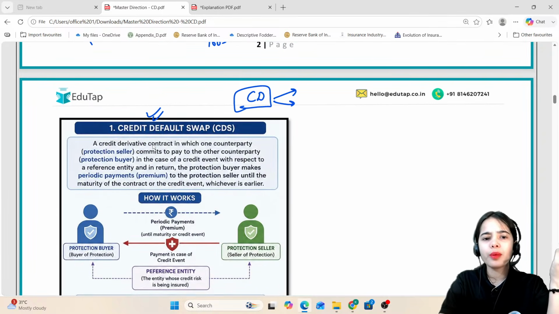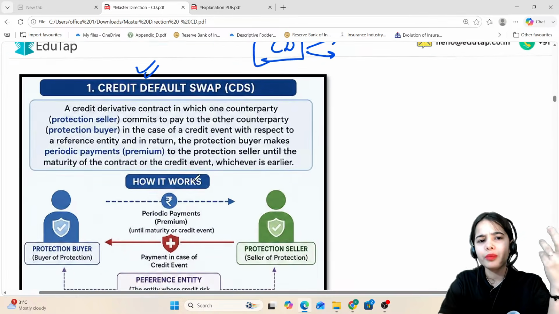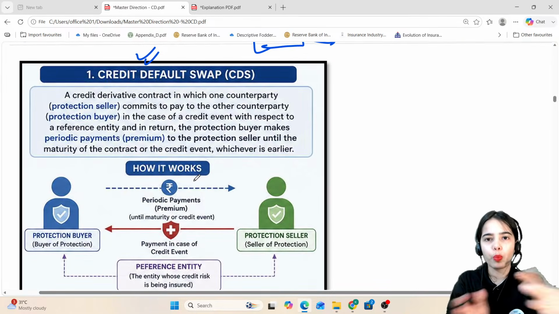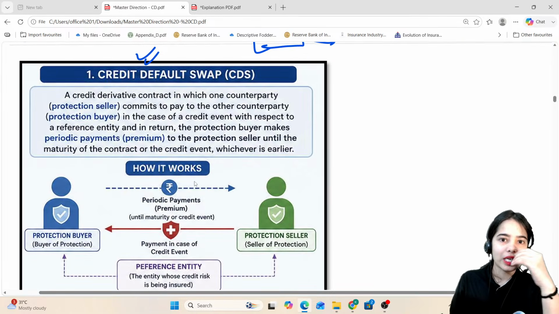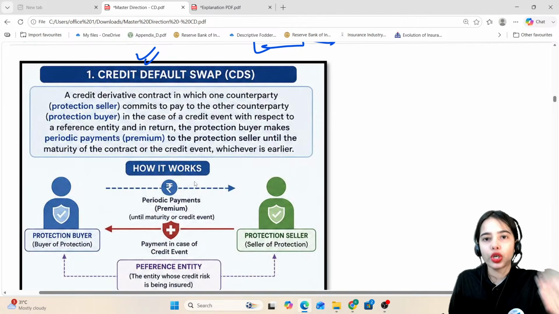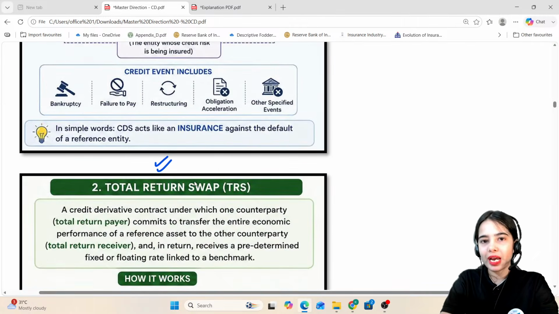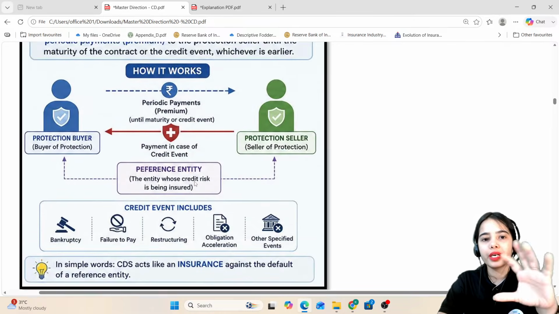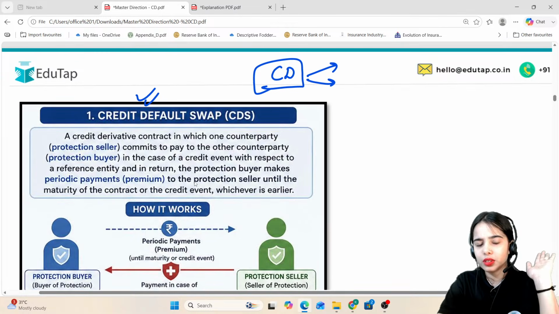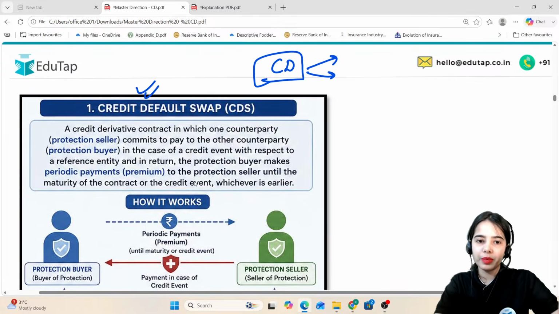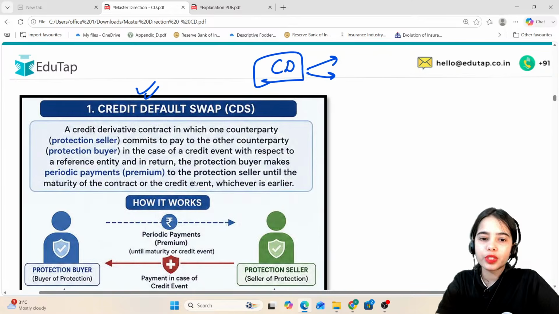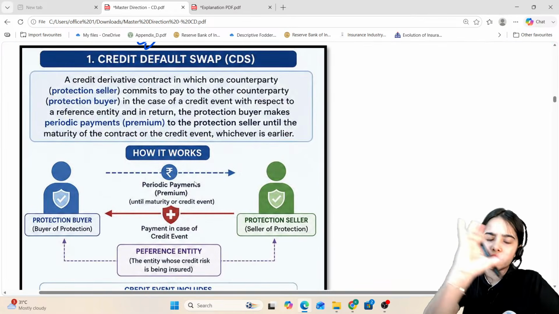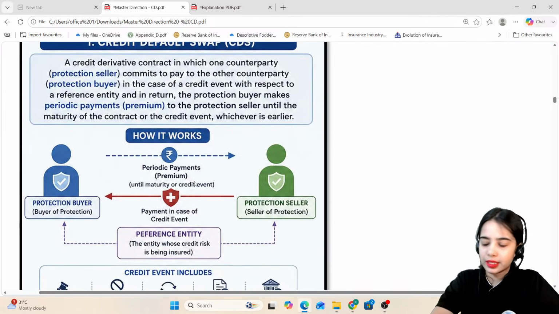Credit default swaps have been popular in the market for a long period of time. So the credit derivative system is not new, just the total return swap and the index credit derivative have been introduced. Credit default swaps were available before also. Now what is this credit default swap? This is just a very basic, overall idea that we have got.